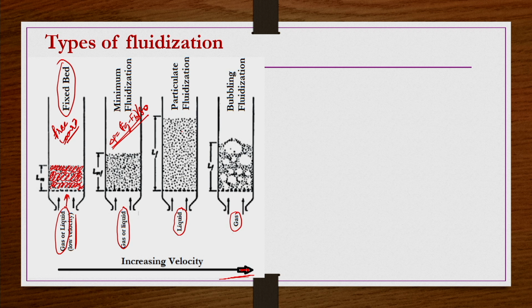So, you can say a kind of uniform expansion is there, so that at any point within the bed, or at any cross section within the bed if you take, the bed density is going to be the same, or it is going to remain almost constant. That is, at any cross section at any position within the expanded bed, the volume fraction of the particles and the volume fraction of the fluidizing medium or void space is going to remain almost constant. So, that we call a kind of particulate fluidization or smooth fluidization.